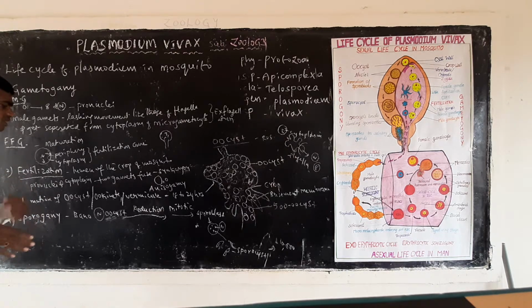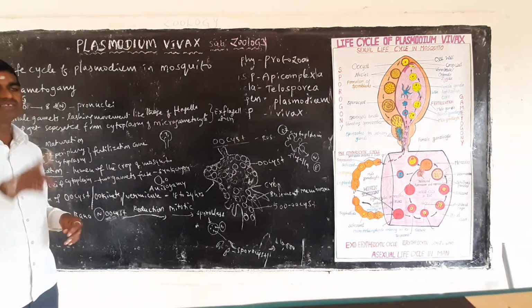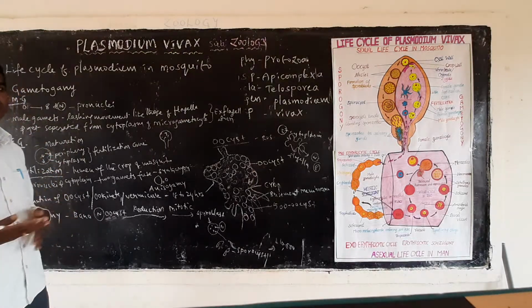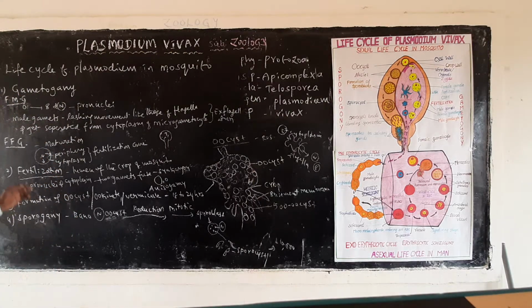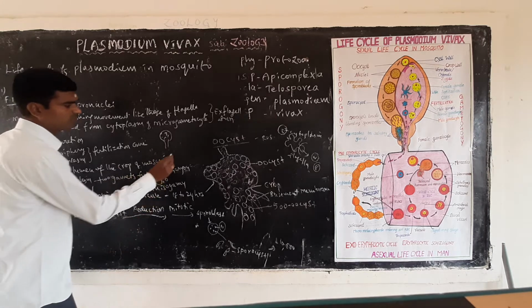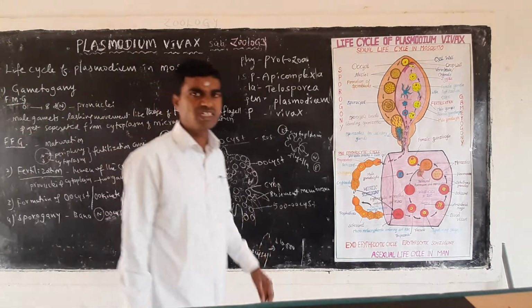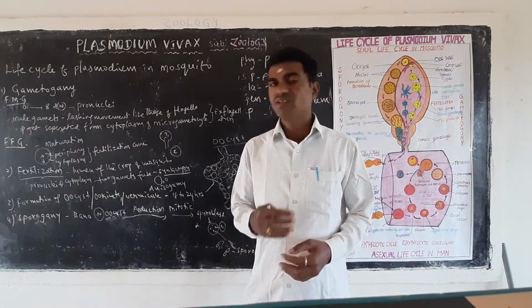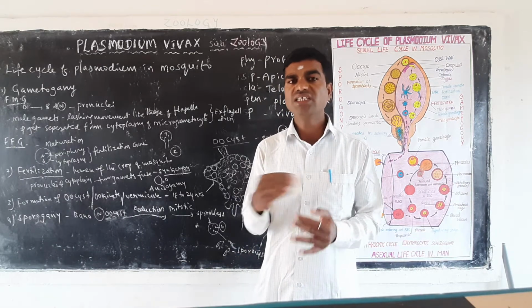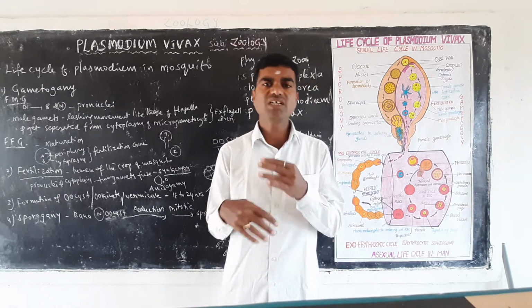Where is it occurring? It is occurring in the lumen of the crop of the mosquito. Generally, the cyclic process is completing in the crop region of the mosquito. Now, the pronuclei and cytoplasms both are fusing here. When the two gametes fuse, further it forms the zygote. The process here is called syncytium.